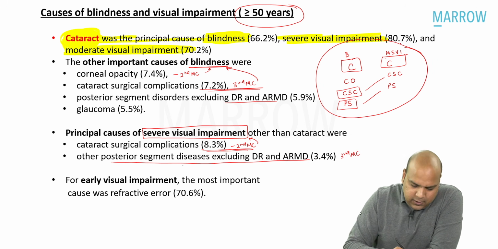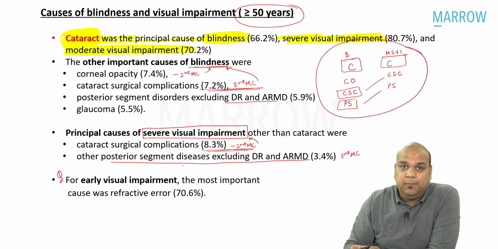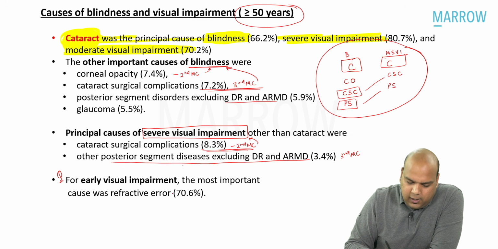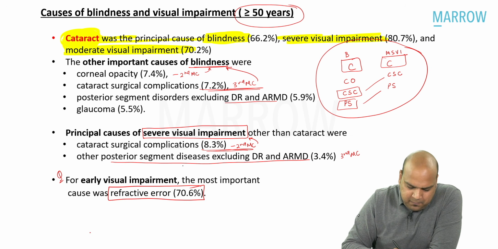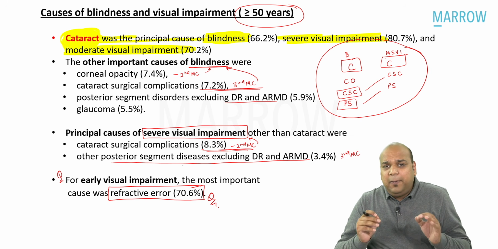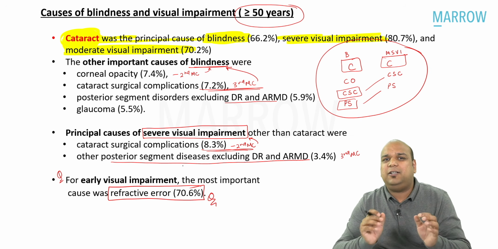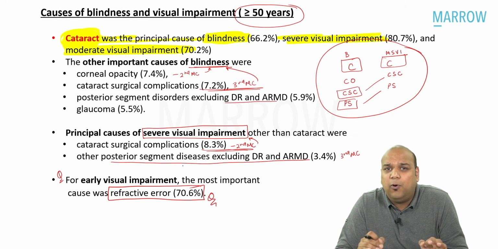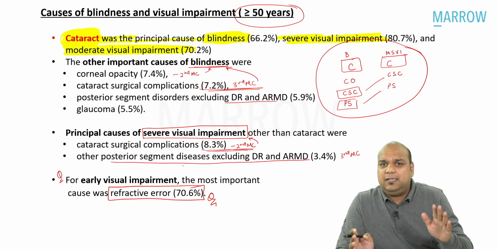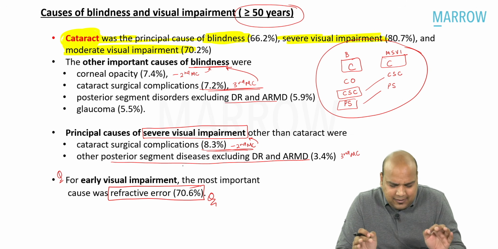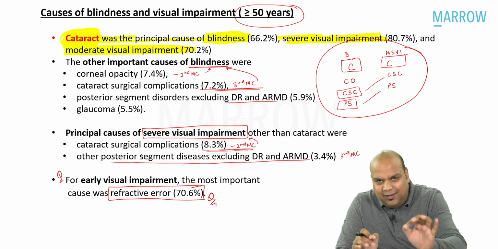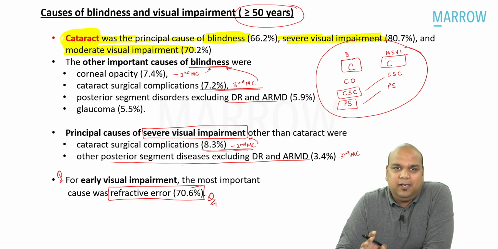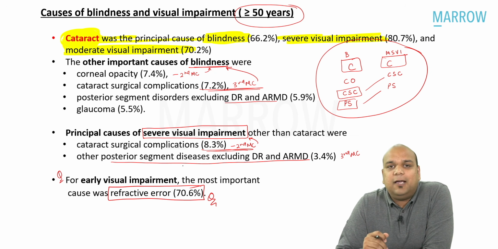Yes. Now, the only new or different question apart from this will be, what is the most common cause for early visual impairment? So the most common for early visual impairment is refractive error. So all in all, what we are trying to say is that because of education and penetration of medical services throughout the rural areas of the country, refractory errors no more lead to blindness. They are detected at an early stage and they are treated then and there. That is why they are only a cause of early visual impairment, not moderate, not severe, not blindness. I hope we are pretty clear about this. Yes or no? So a lot of questions on this single page for you.